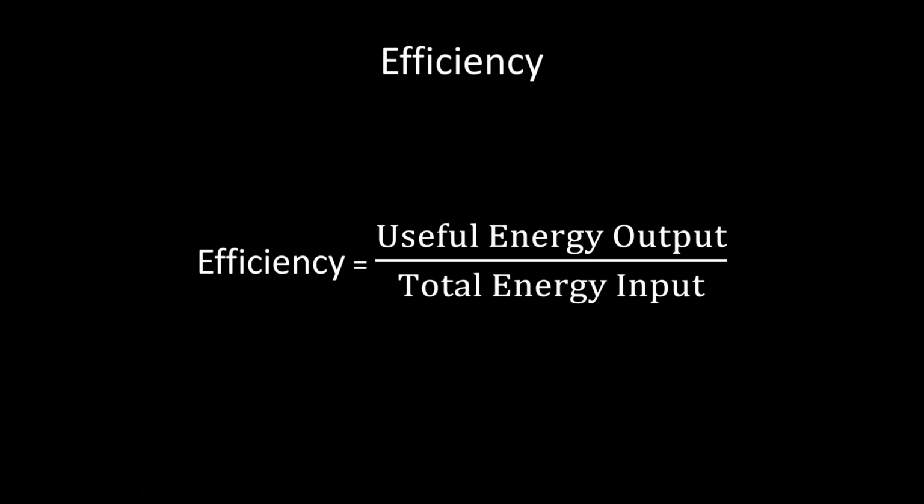We refer to this as efficiency. Efficiency helps us understand how much energy we're using for the useful thing that we want to do with it. It's measured as useful energy output over total energy output. You might think of this like your grades. Your grades are calculated by the amount of points you got over the total points possible. It's very similar for energy, the amount of useful energy over the amount of total energy. And for both your grades and efficiency, we want them to be as close to 100% as possible.